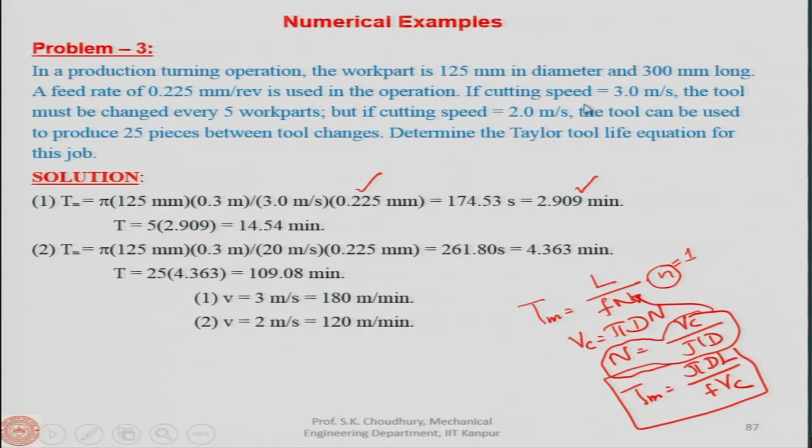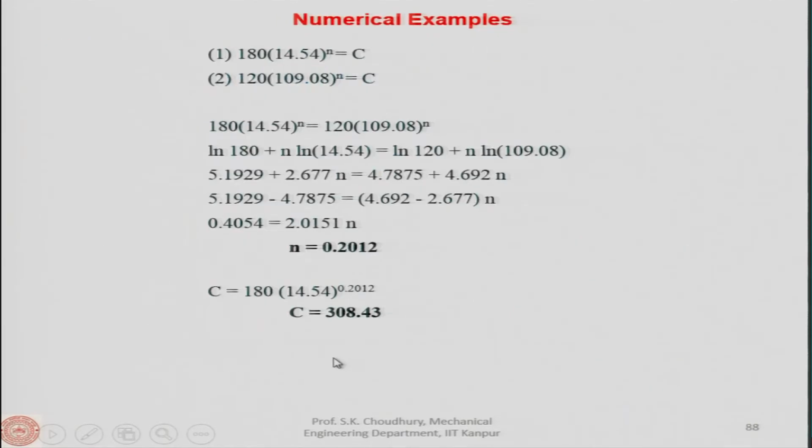Then you have the second condition, and from the second condition, in a similar way you find out the machining time, and then the tool must be changed after 25 pieces. So, 25 times this time is the tool life, and then you have this equation. In one case it is 3 meters per second, and in the second case it is this. So, you can find out V t to the power n is equal to c in the first case, and in the second case V t to the power n is equal to c.